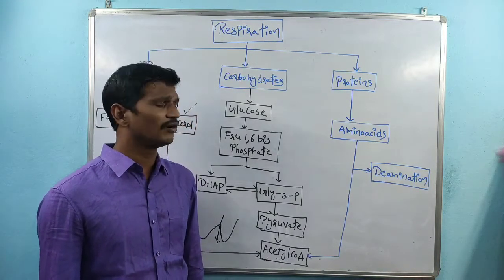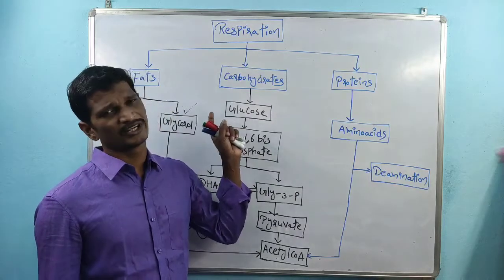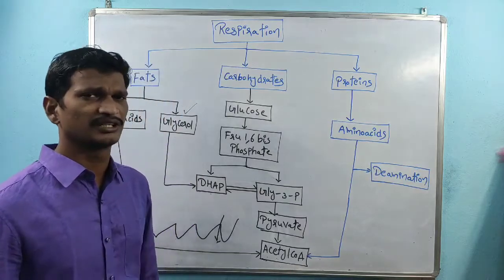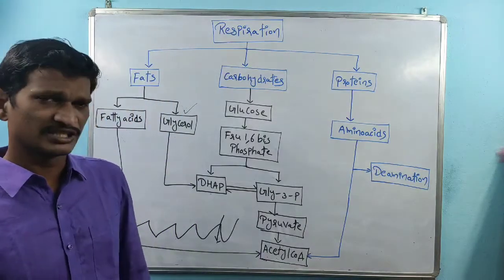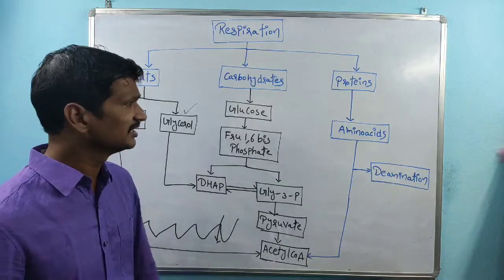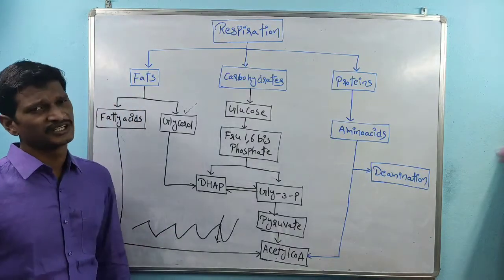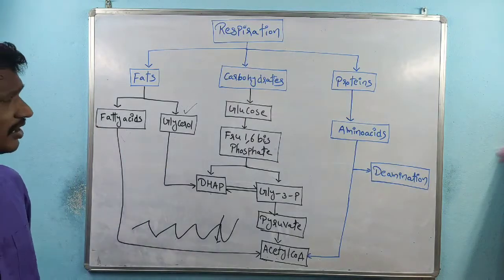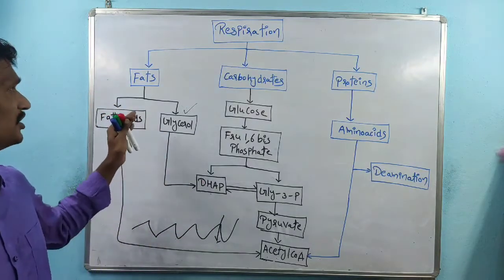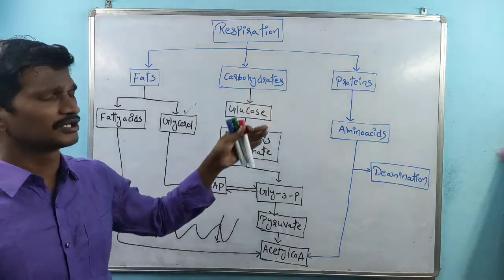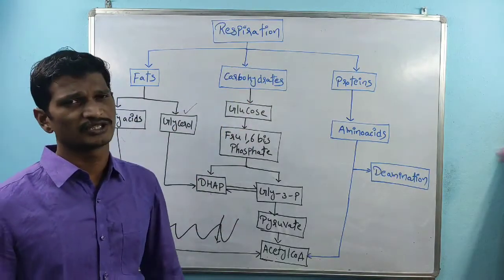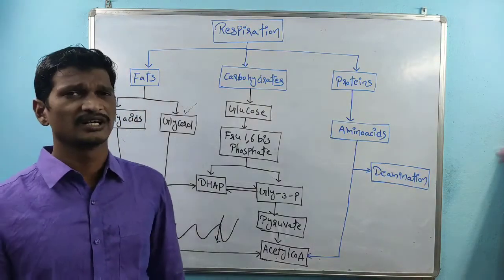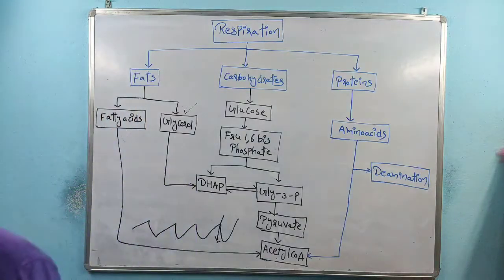That acetyl-CoA production is done by all these proteins, carbohydrates and fats. So that's the reason why acetyl-CoA is the hub, which interacts with the TCA cycle and the electron transport chain. Finally energy production takes place. That is about respiration by the different types of biomolecules. Not only carbohydrates here. The main concept is that fats are also involved in respiration, proteins are also involved in respiration, and we already know carbohydrates are also involved in respiration. Right? Next we will discuss the electron transport chain.